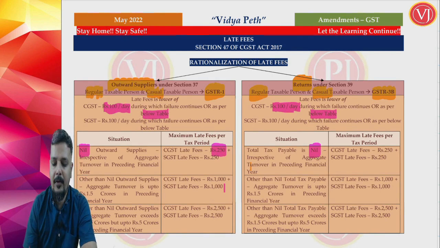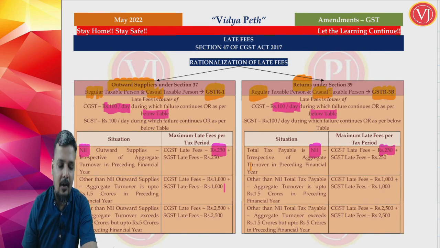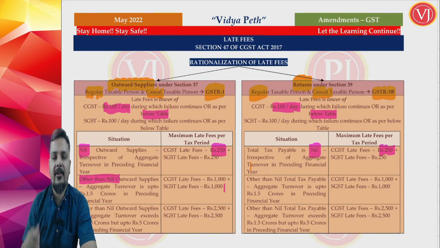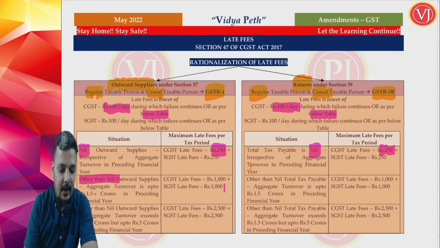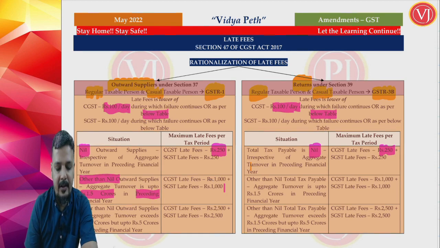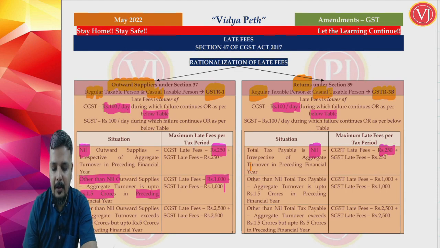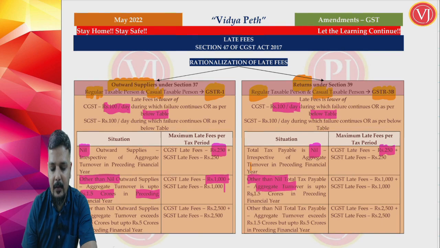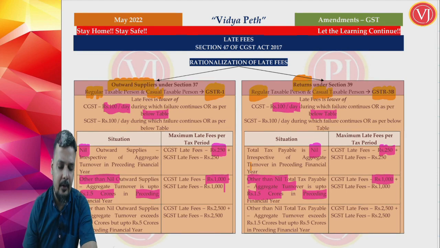Obviously SGST is also 250. If it is other than a nil transaction, which means there are some transactions to be reported, and your aggregate turnover in the preceding financial year is up to 1.5 crores, then the upper limit is CGST 1000. Obviously SGST is also 1000.